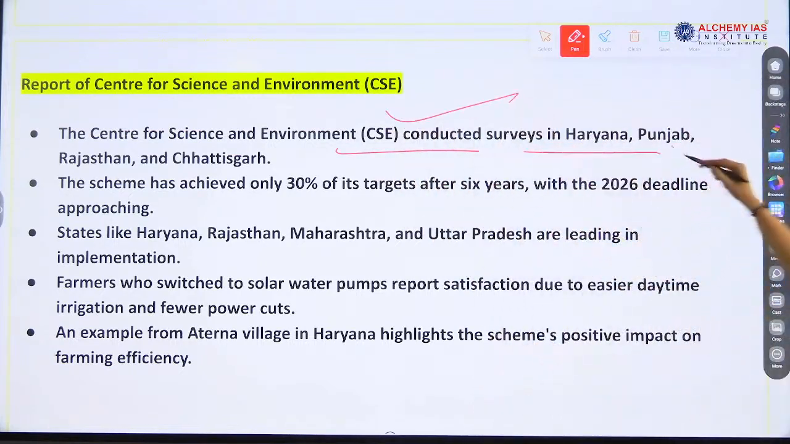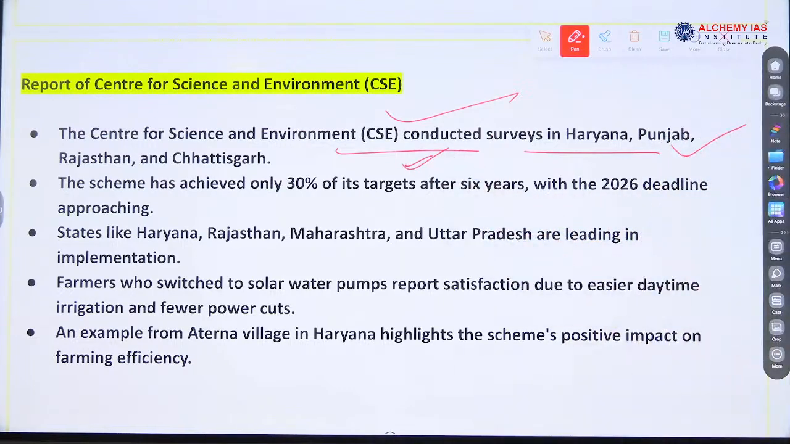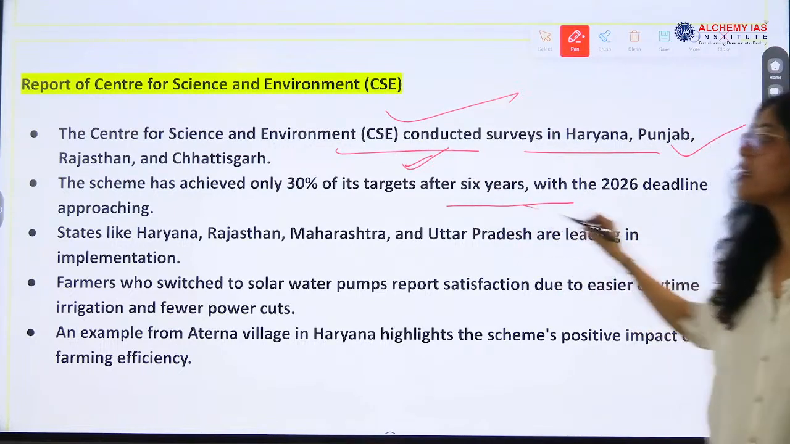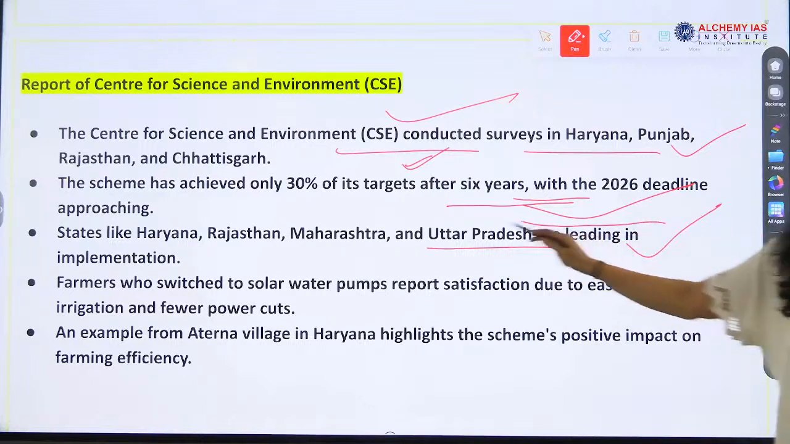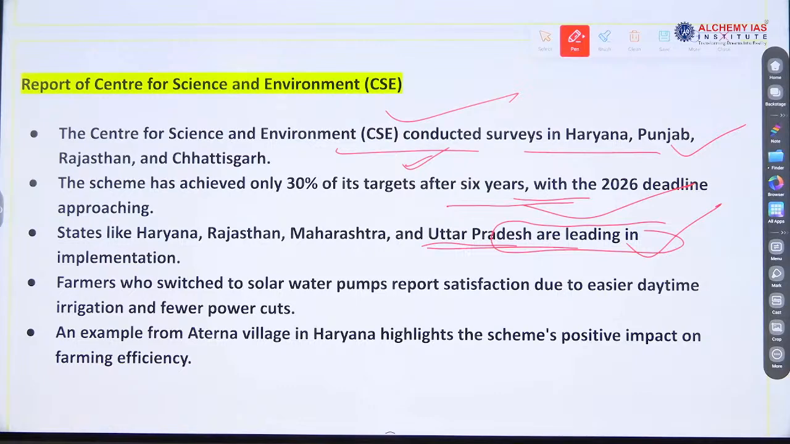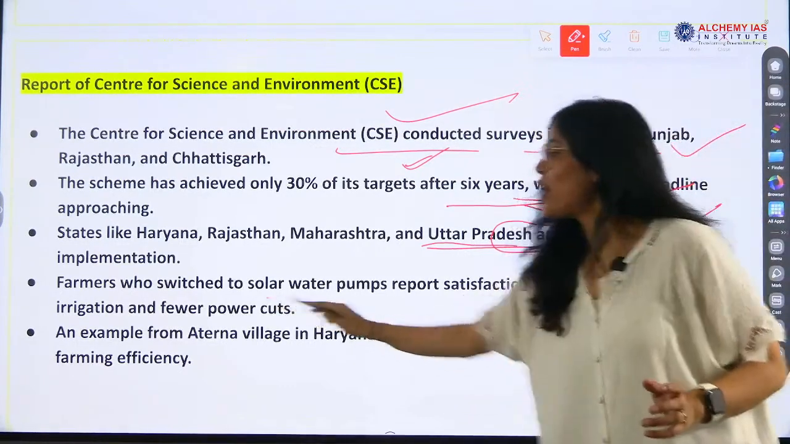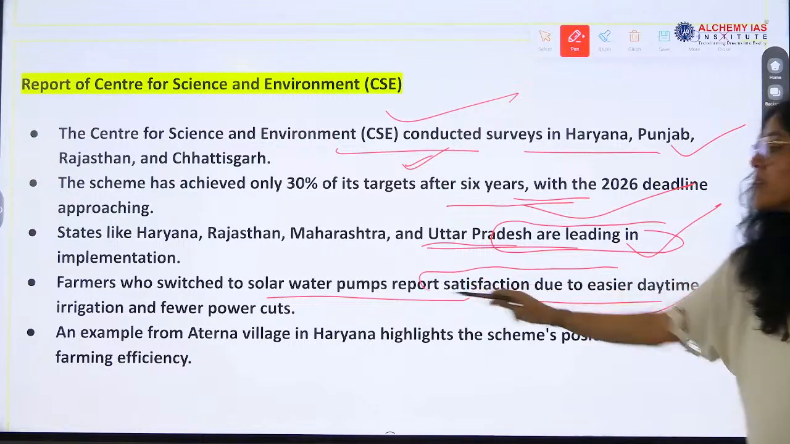Surveys were conducted in Haryana, Punjab, Rajasthan and Chhattisgarh. What is the result? It has achieved only 30% of the target. Rajasthan, Maharashtra, Uttar Pradesh and Haryana are leading in implementation. Farmers who switched to solar water pumps report satisfaction.